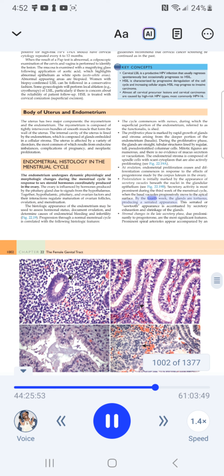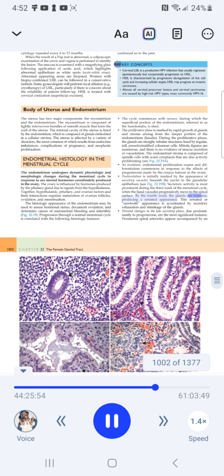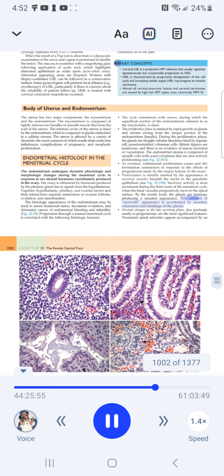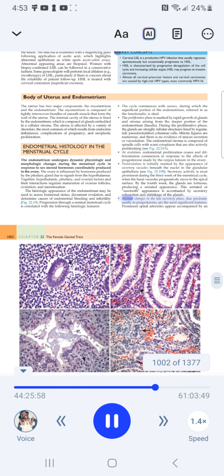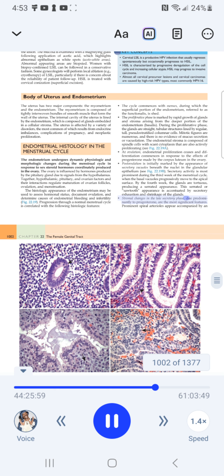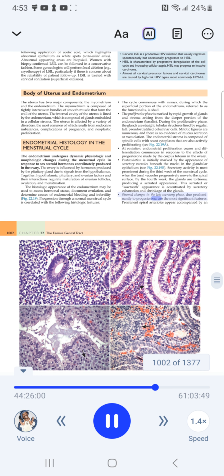By the fourth week, the glands are tortuous, producing a serrated appearance. This serrated or sawtooth appearance is accentuated by secretory exhaustion and shrinkage of the glands. Stromal changes in the late secretory phase, due predominantly to progesterone, are the most significant features.